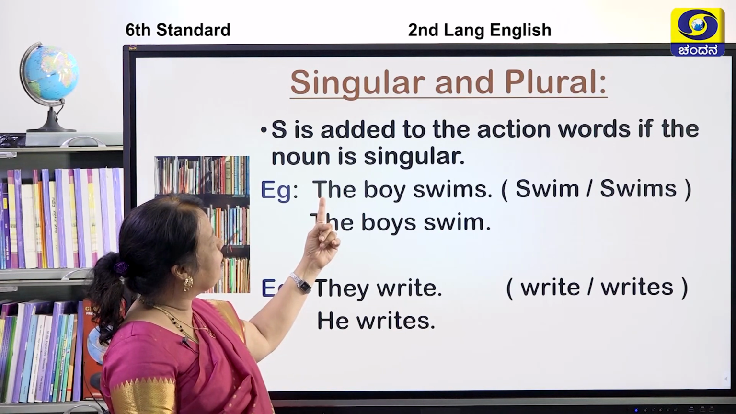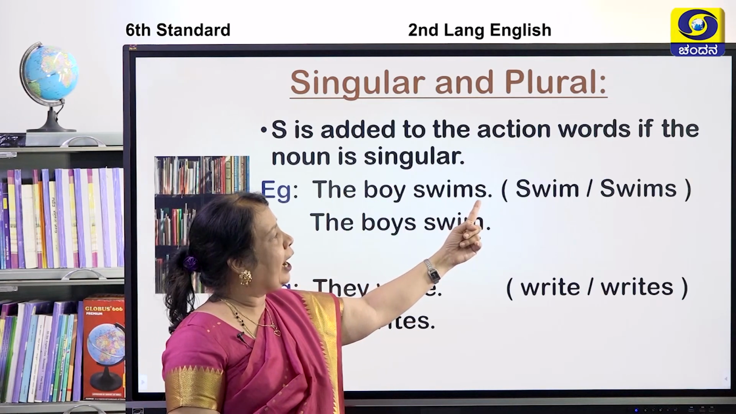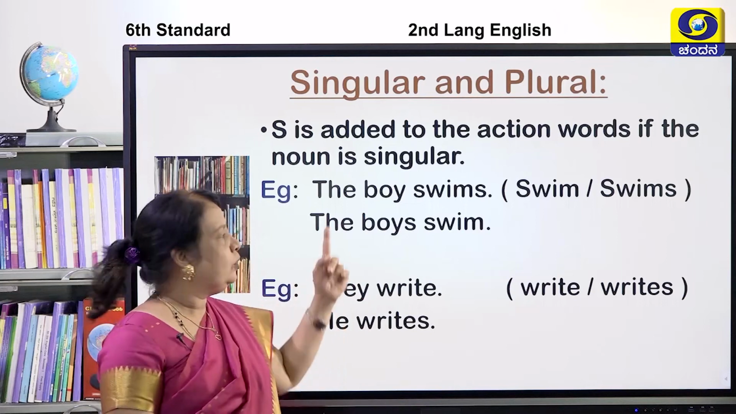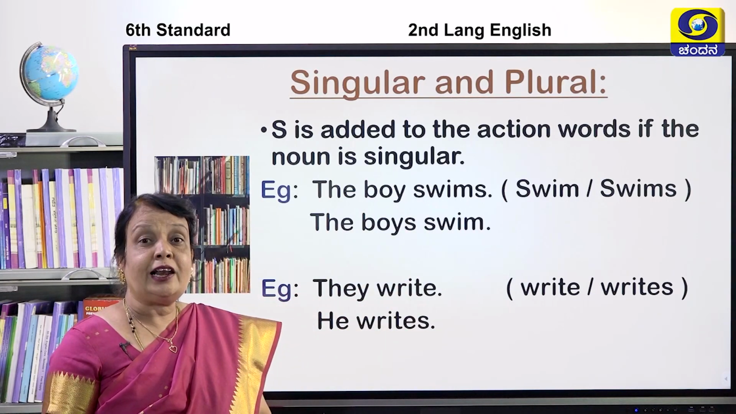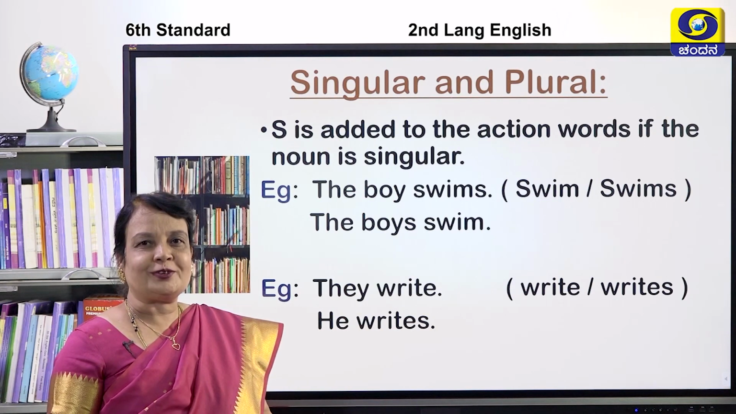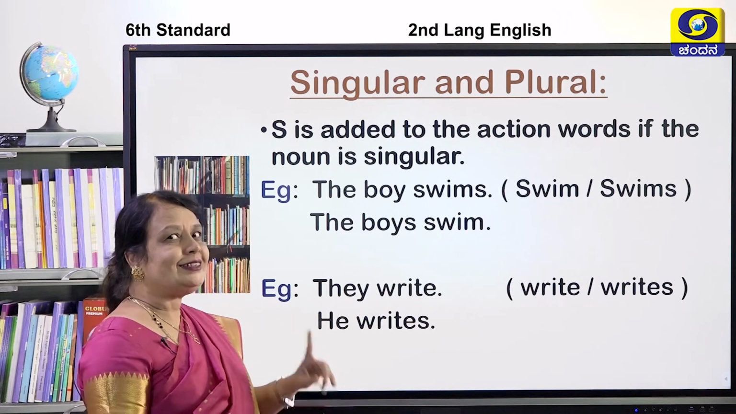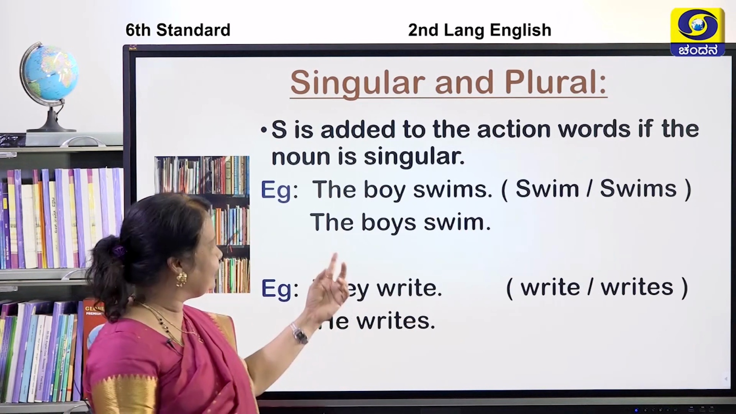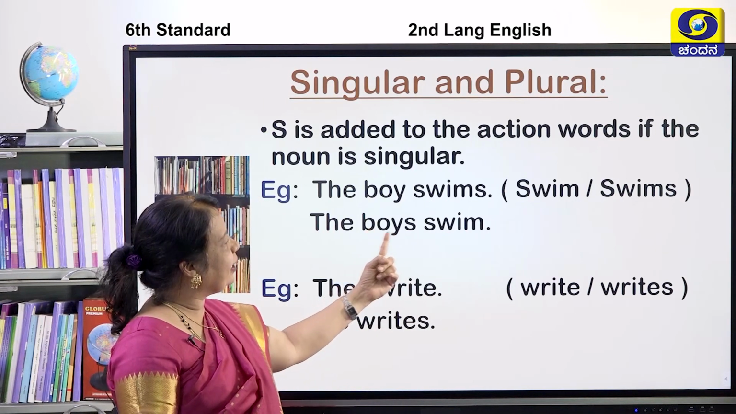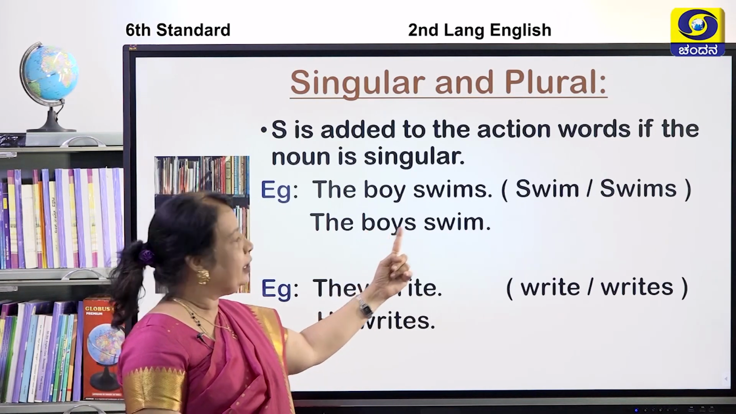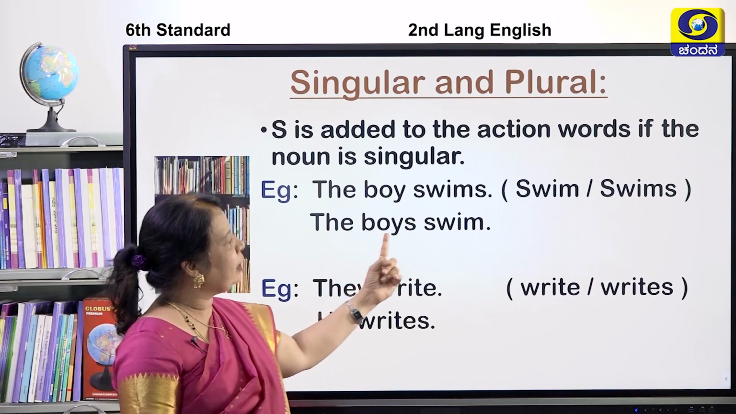So, when it is singular, the boy, you are supposed to add S and write the verb. The boy swims. The girl swims. The children swim. Here, children means more than one. The boys swim. When it is plural, more than one, it is swim. You are not supposed to add S to it. The boys swim.